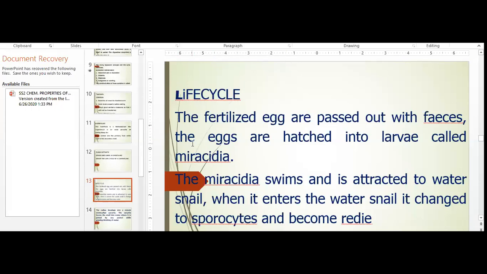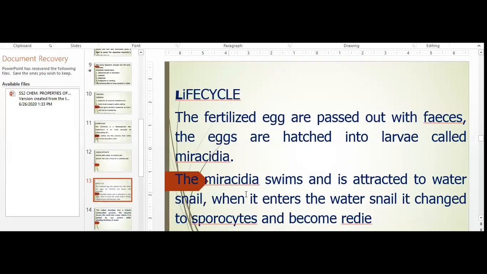So the eggs are hatched into larvae called miracidia. This miracidia swims and is attracted to the water snail. When it enters the water snail, it changes to a parasite stage. Please take note of these words. Miracidia is the hatched larvae.